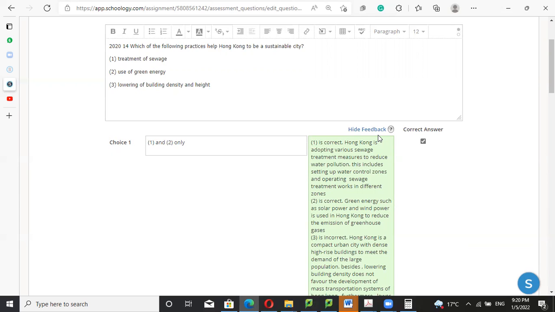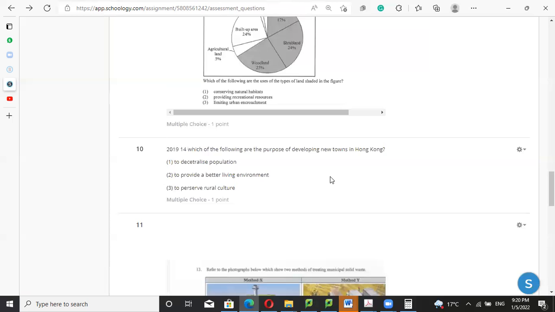So we have to make the density higher, in a compact mode, in order to preserve the entire green belts in Hong Kong. So number 3 is not correct. Number 1 and 2 only. Very nice. It's a bit tricky for this one.